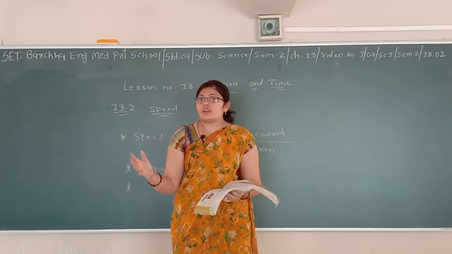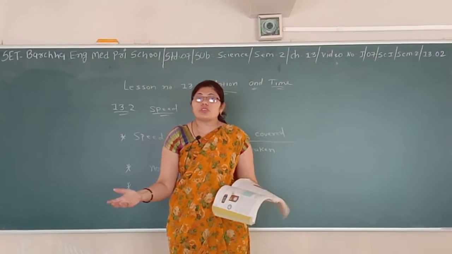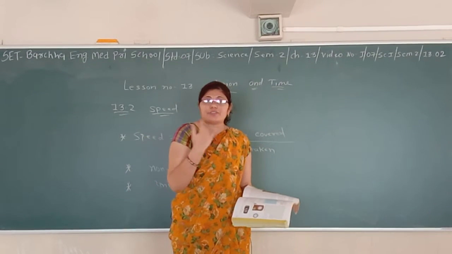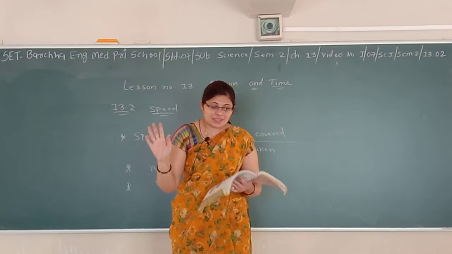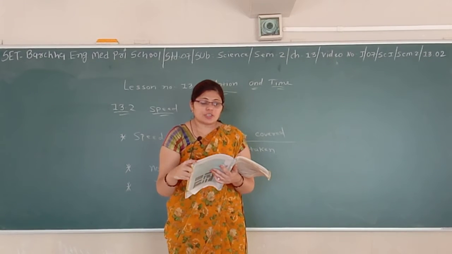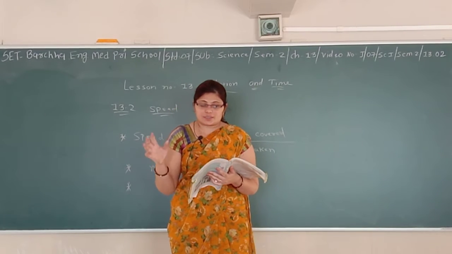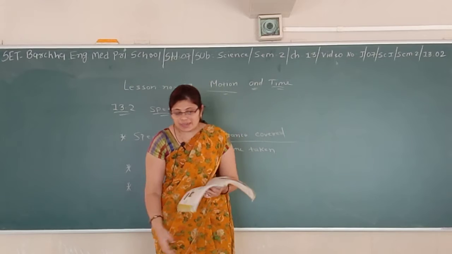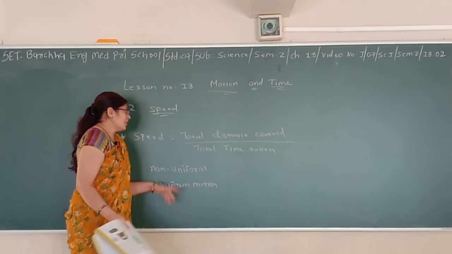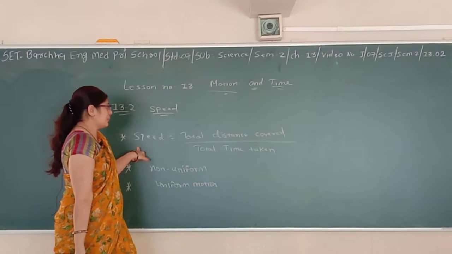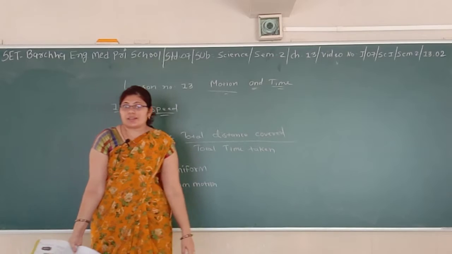Suppose the road is rough, so you need to slow down your speed. If the road is smooth, then you can move your vehicles very fast. So 50 km per hour is just an average speed. We shall use the term speed for the average speed. So for us, speed is the total distance covered divided by the total time taken. This can be the formula to find speed. So what is the formula to find speed? Total distance covered divided by total time taken.